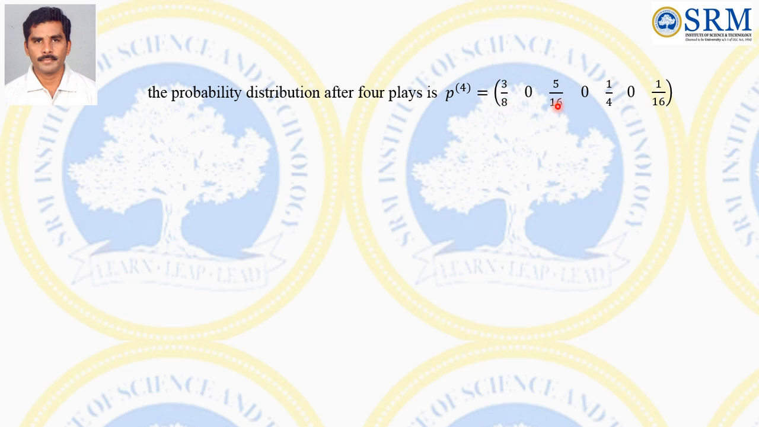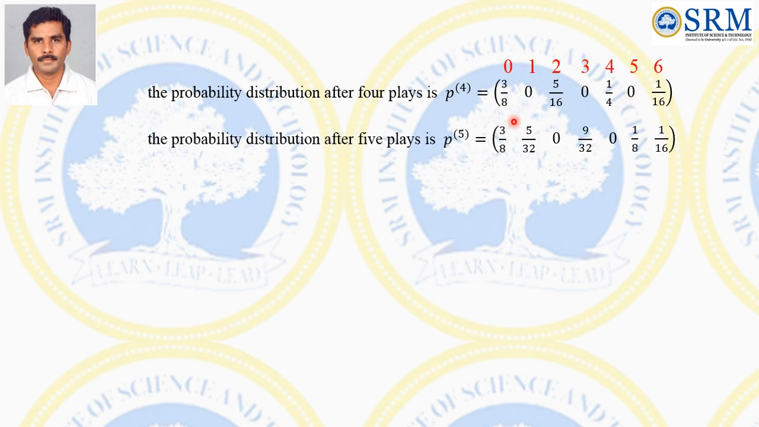That means the first value and the last value will not split into two parts, only the middle values are split. Then the probability distribution after 5 plays, that is P5, equal to 3/8, 5/32, 0, 9/32, 0, 1/8, 1/16. So, this is the result we are getting after 5 plays.